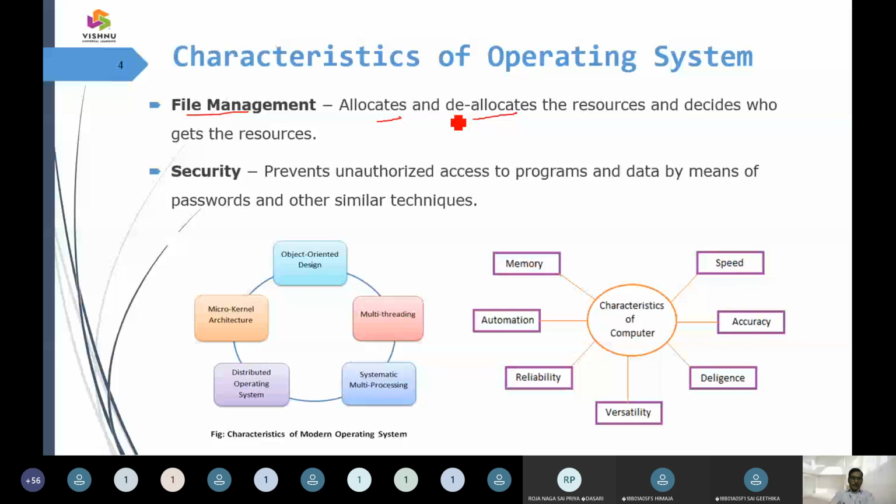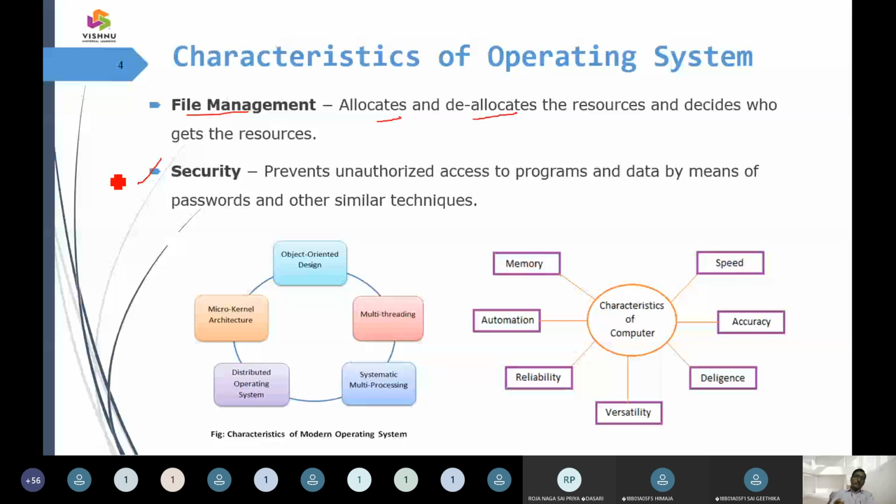And after that, we have security. Whenever you log into your registered email, what happens? It asks you to give a password. After you give the password, only then do you enter your domain email ID. There it has a user ID and a password, which act as a security measure.